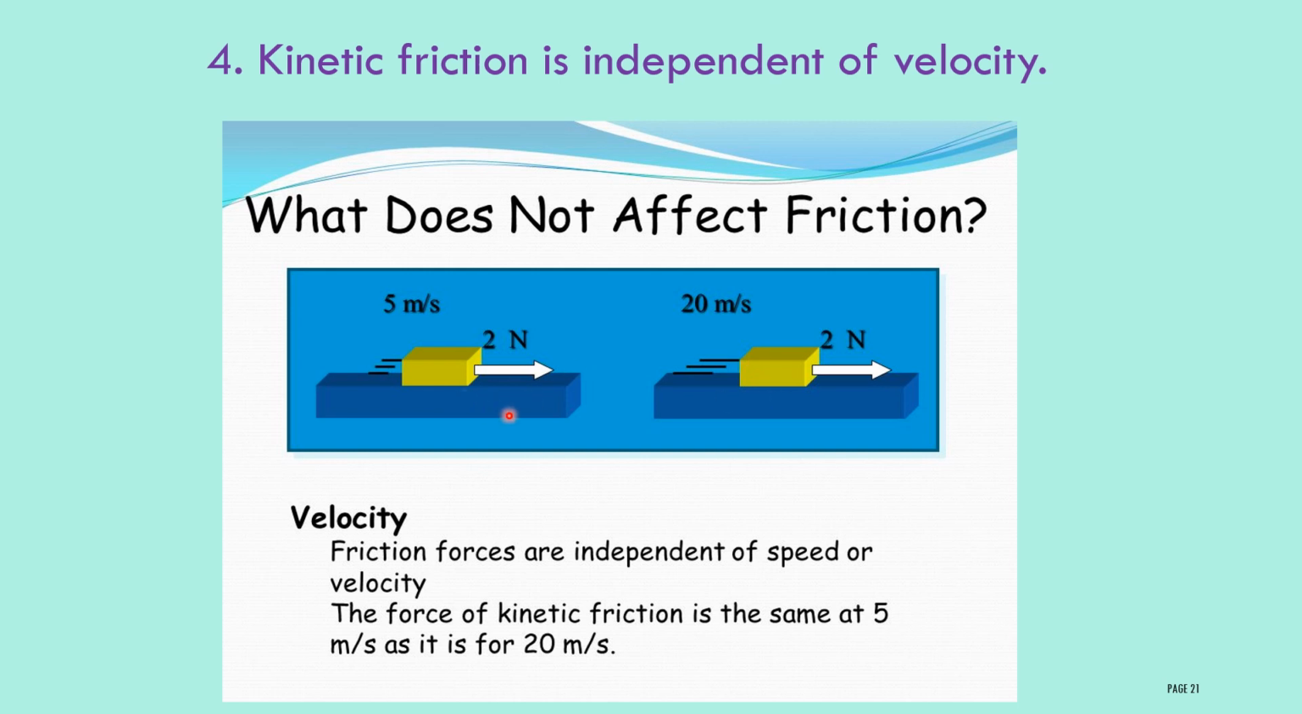In both cases, the kinetic friction will be the same, whether the object is moving with a velocity of 5 meter per second or 20 meter per second. Therefore, frictional force is independent of speed or velocity. Whether the object is moving with higher speed or lower speed, it does not depend on that. It depends upon the mass of the object. The force of kinetic friction is the same at 5 meter per second as it is for 20 meter per second.